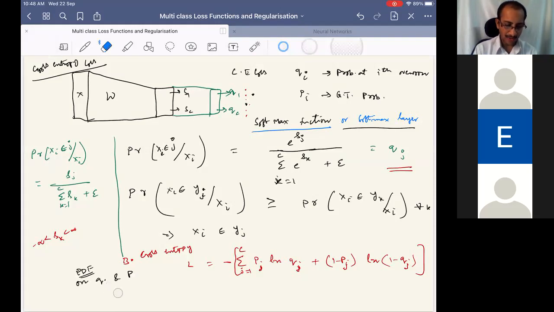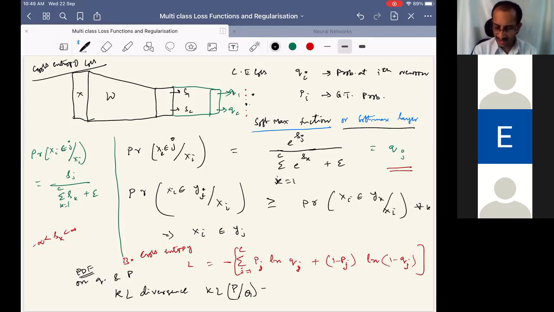What is the loss function that we define? We need a distance measure. You remember in the previous discussion we had the KL divergence. So KL divergence loss, KL of P given Q, we define.